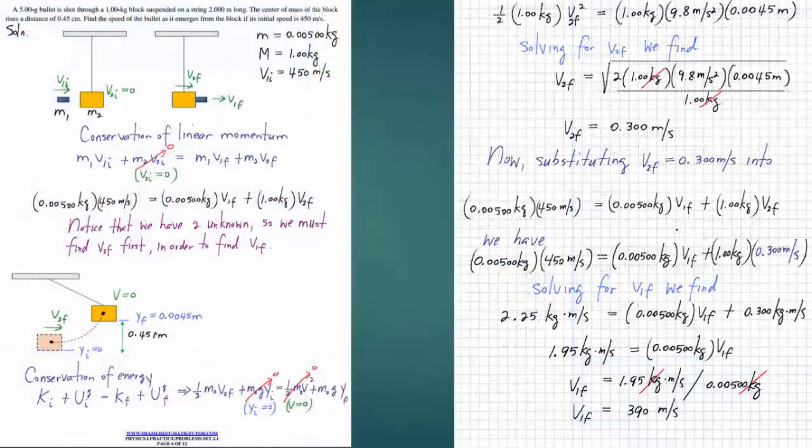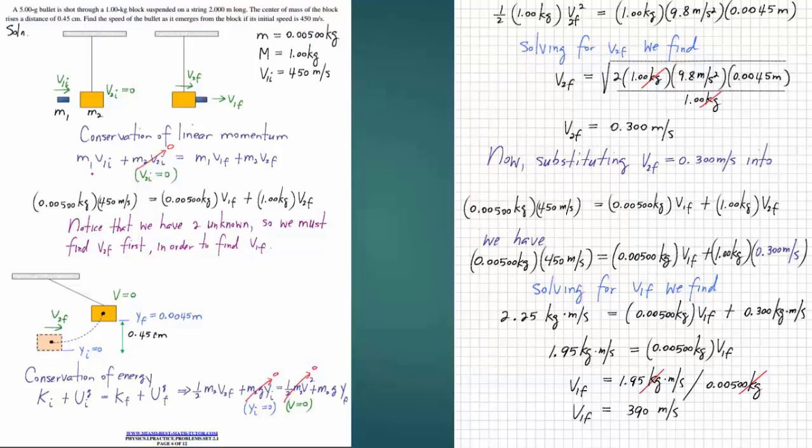We have another example, but this time the bullet does not embed; it hits and comes out. Let's do an example. You have a 5 gram bullet shot through a 1 kilogram block suspended on a string 2 meters long. The center of mass of the block rises 0.45 centimeter. Find the speed of the bullet as it emerges from the block if its initial speed is